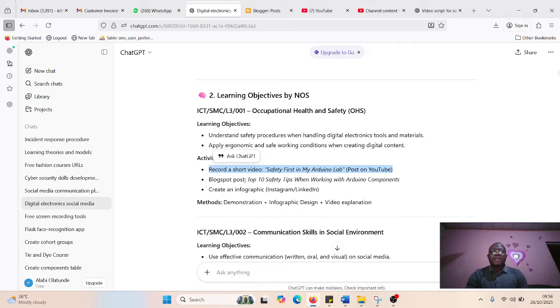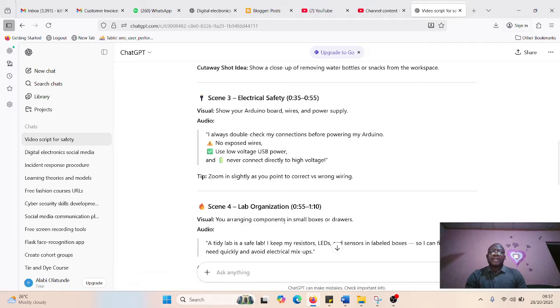Let's move to the second exercise here, the blog post. Now, look at the topic it gives to me here: 10 safety tips when working with Arduino components. And I can go back to the same ChatGPT and copy, then paste that thing.